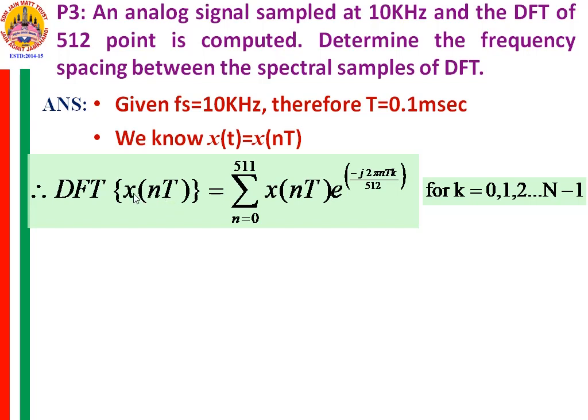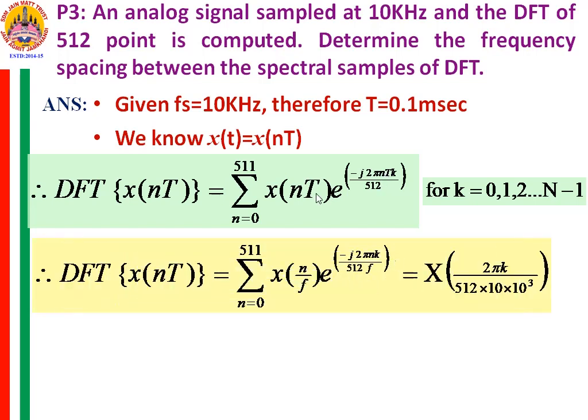For how many points? 512 points. So n varies from 0 to 511. So summation n from 0 to 511 of x(nT) e raised to minus j 2 pi n T k by 512. This small t is nT here.